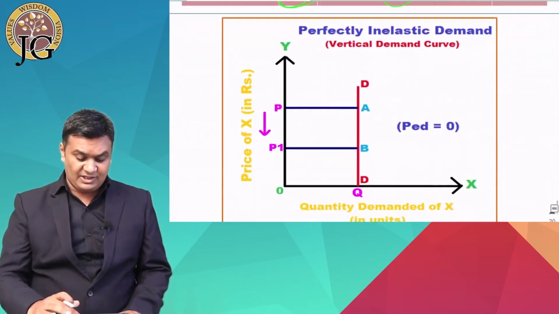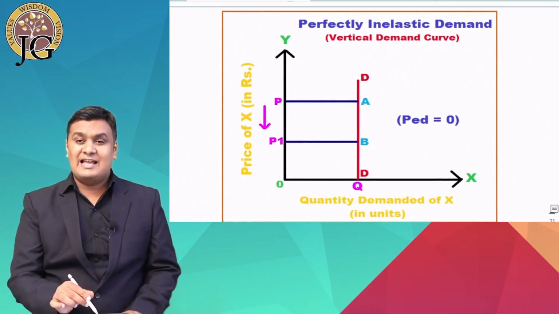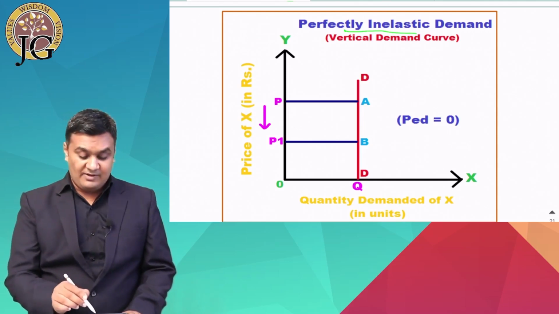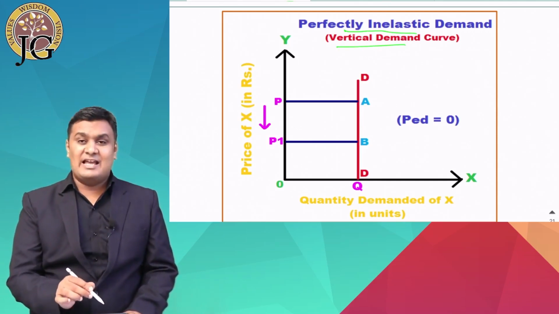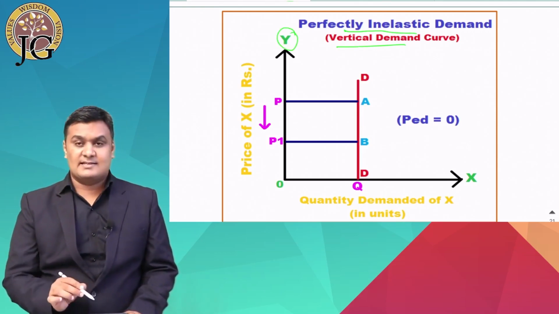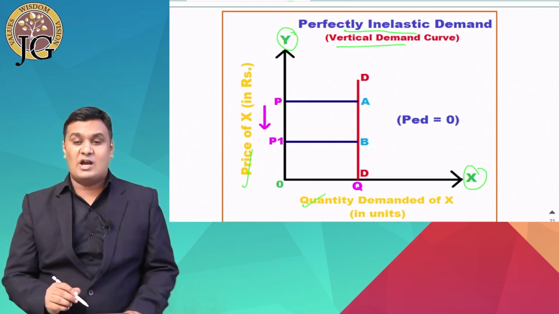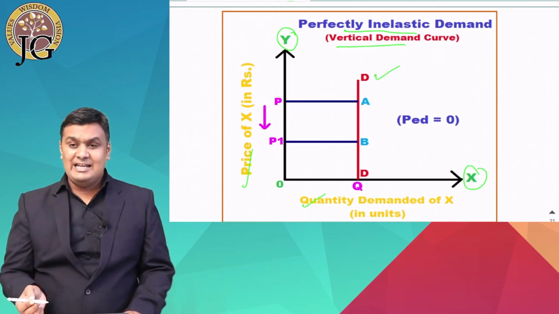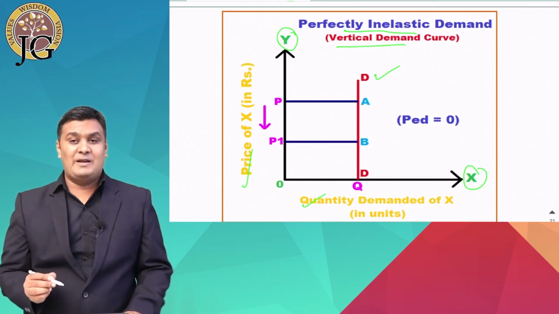For more clarification, now let's see the diagram. This diagram indicates the perfectly inelastic demand, which is a vertical demand curve. Now in this diagram, the y-axis represents price again, and the x-axis represents quantity demanded of X in units. Again, here DD is our demand curve, which is not a downward sloping demand curve.